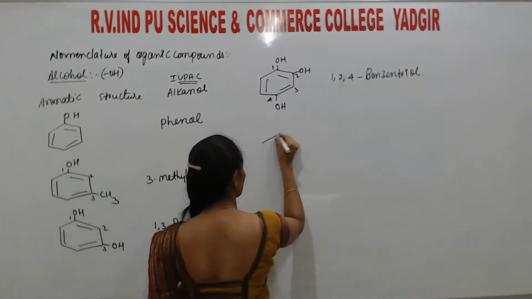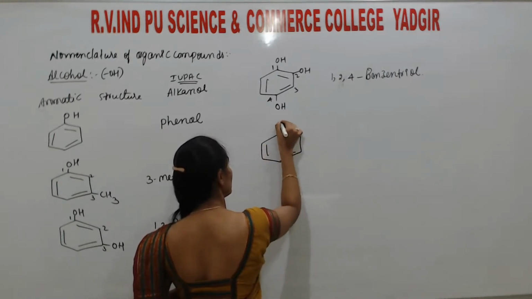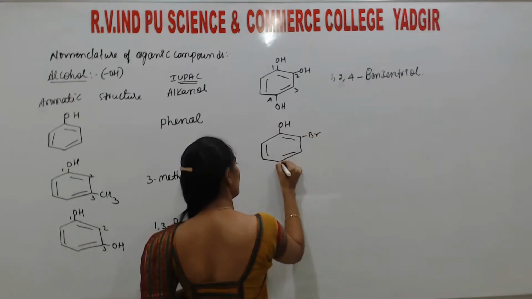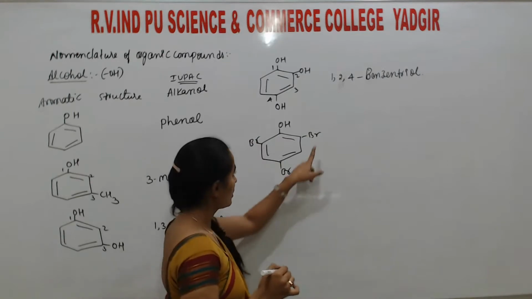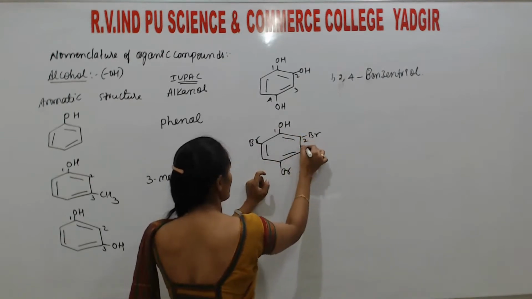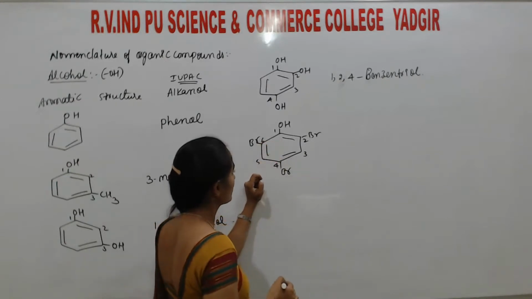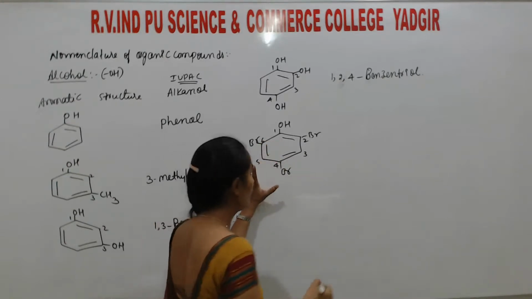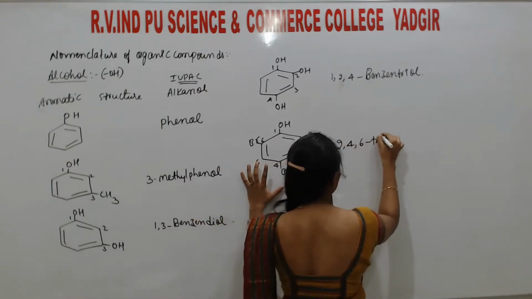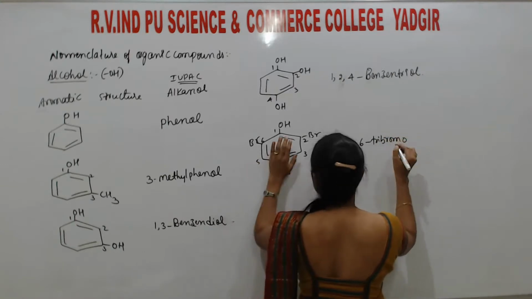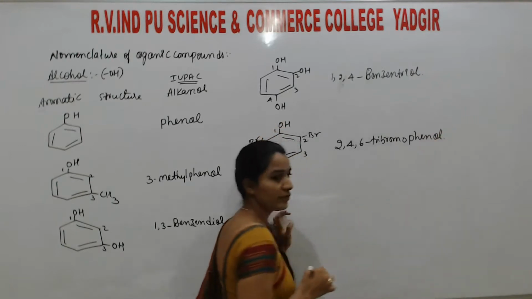So if you consider this, instead of that group, if any substituents are there. So here, this is the first, second, third, fourth, fifth, sixth position. Then this is 2,4,6-tribromo, and this benzene ring with the OH is the parent, that is phenol.